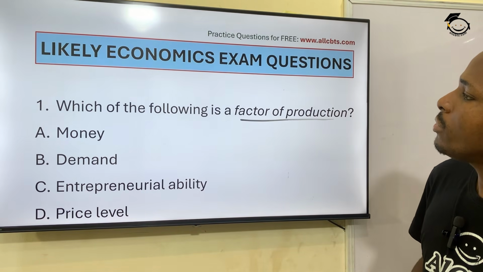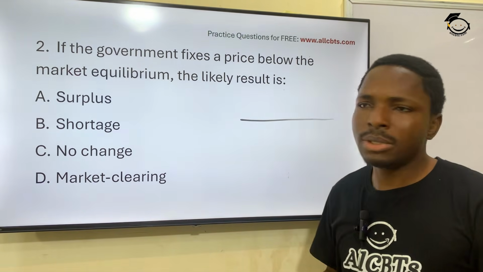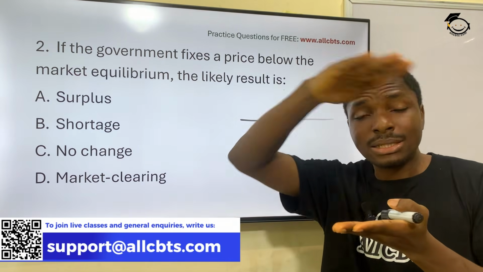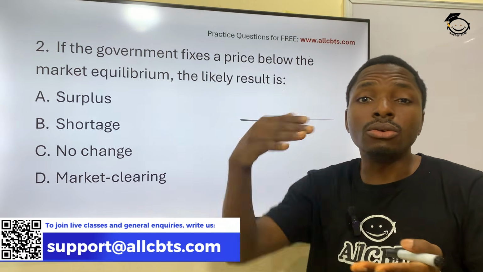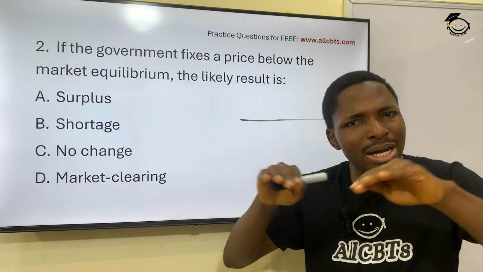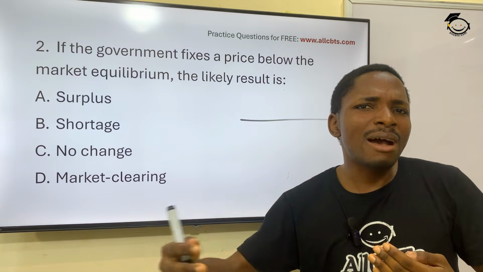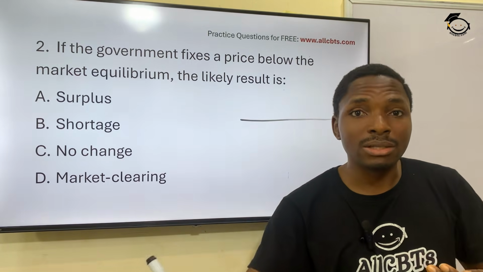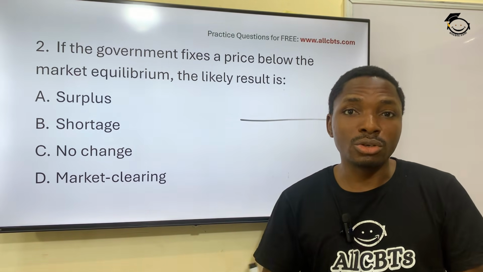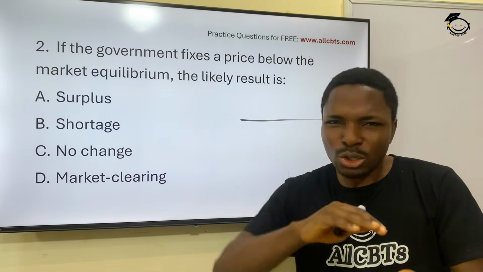Question 2. If the government fixes a price below the market equilibrium, the likely result is what? So the government put a price tag or a price ceiling on goods. So what happens? And that price ceiling that the government puts is lower than the market equilibrium. It's lower than what should obtain after the product has hit the market. What the manufacturers or the producers of the product will have loved to sell the product based on the expenses that they gathered in producing that product. So it's lower than the market equilibrium.